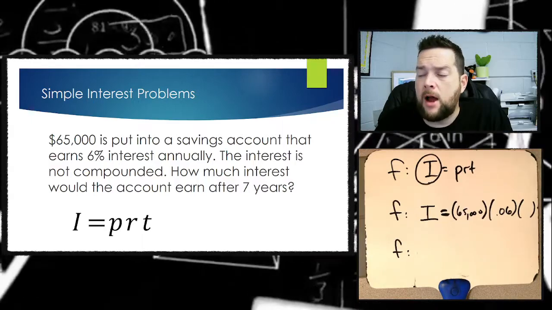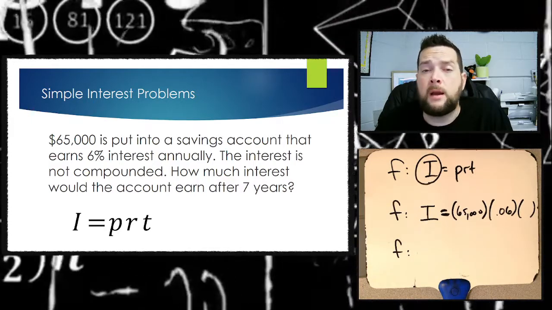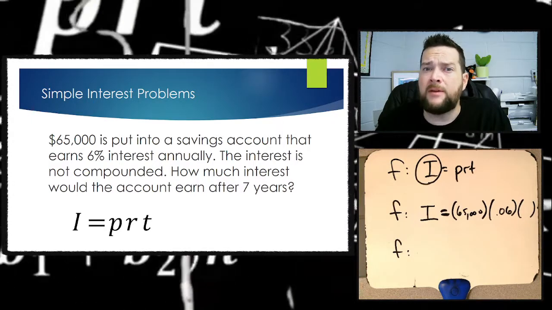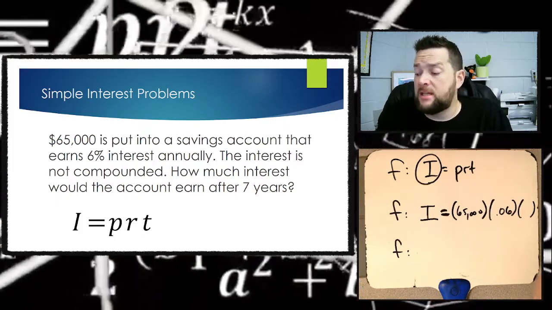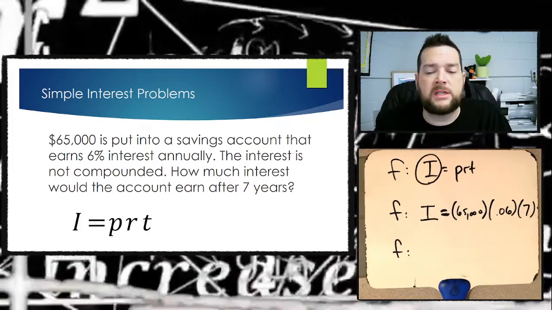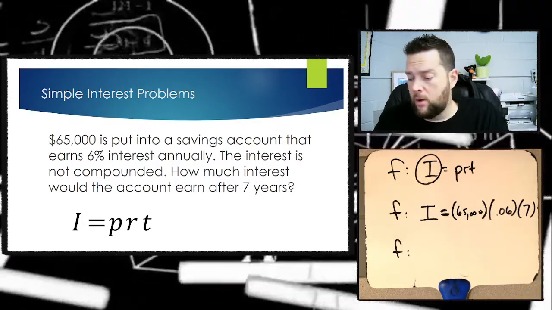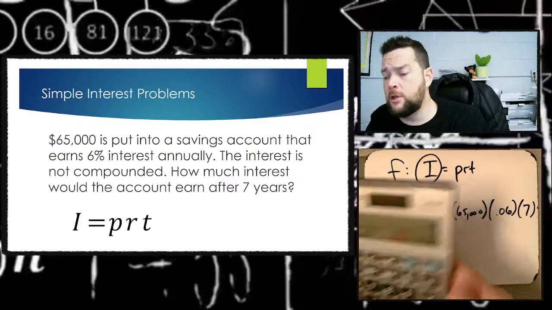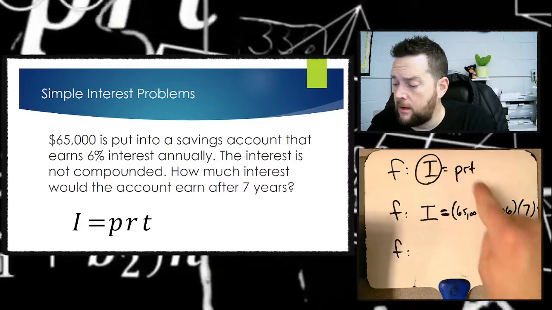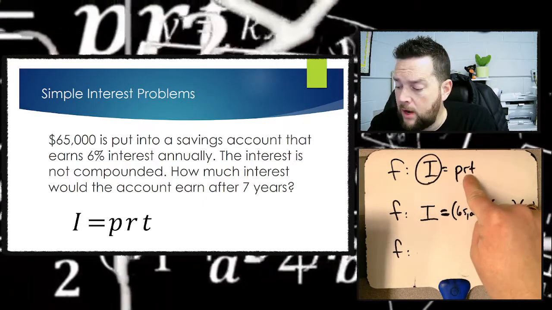Finally, we've got to find our time, and our time in this problem is the 7 years. Just check yourself: does it say years? If it says years, we can put the number in just like we see it in this problem. If it said months, we need to divide it by 12. Then we just do the multiplication, because this is principal times rate times time.